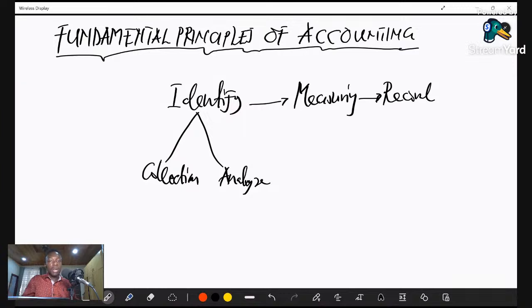Let's say you are an accountant within your employer's business, and you have been sent to the bank to deposit cash into the business bank account. When you make the deposit, the bank will give you a receipt that shows that you have made a deposit. Is that clear? Yeah. So that shows that you have made a deposit in that particular account.